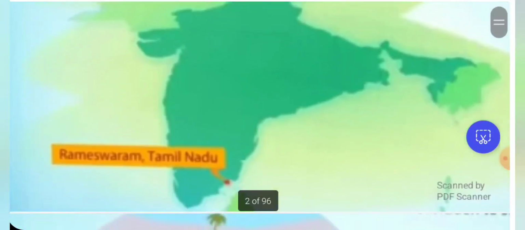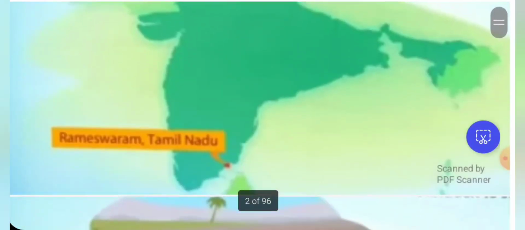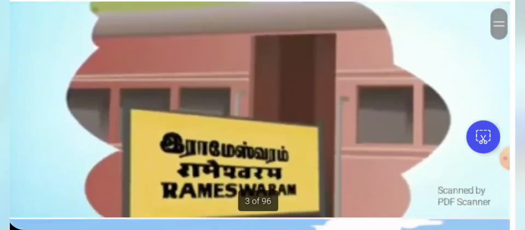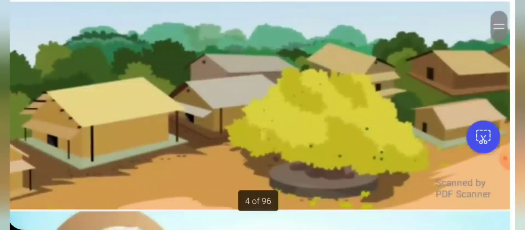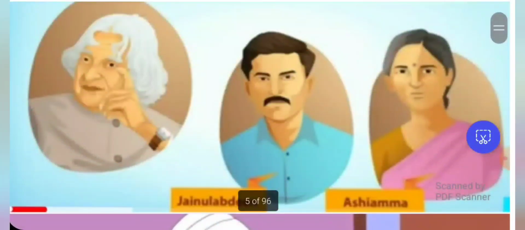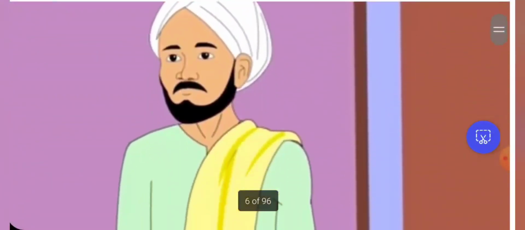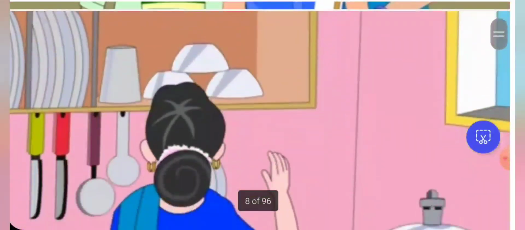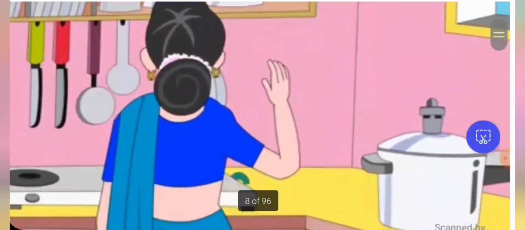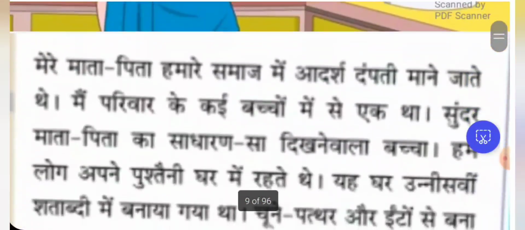If you see the map, this is the place in Rameshwaram, Tamil Nadu, where he was born. So he was born in Rameshwaram to a Tamil family in a small town. Dr. APJ Abdul Kalam's father's name is Jainul Abdin and mother is Ashiamma. So he was born to a normal Tamil family and his mother used to prepare food for everyone who used to visit their house.